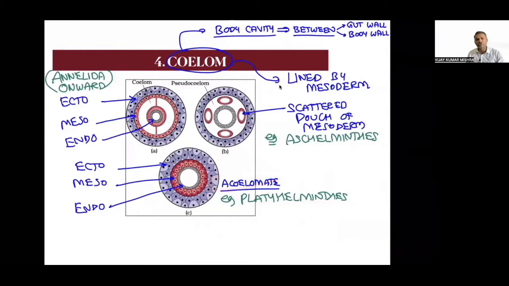Acoelomate is a star property of Platyhelminthes. So you should know the PA rule. What is the PA rule? The meaning of A is acoelomate, and acoelomate is going to be seen in the case of Platyhelminthes.